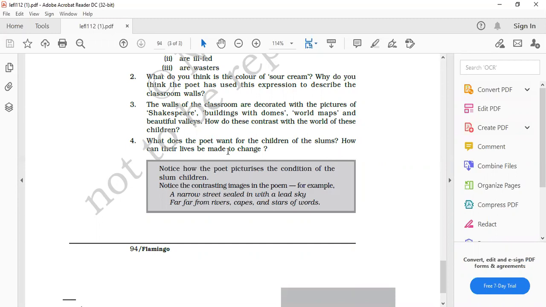So what we have seen according to this poem is that the poet wants for the children of the slum that all the great leaders, politicians, officials, inspectors, governors, that means high class people, should come forward to help these children. Only then can the lives of these children be changed. If they don't come, these children can come into revolt.